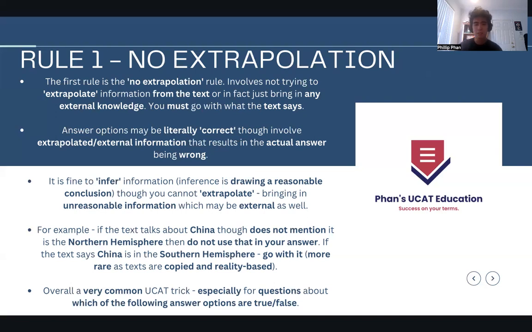In fact, a little extra spin on this is that sometimes the text likes to tell you wrong information deliberately. The text might say something wrong, such as China is in the Southern Hemisphere.